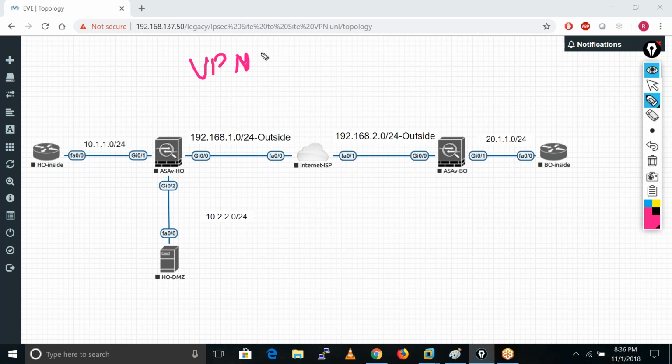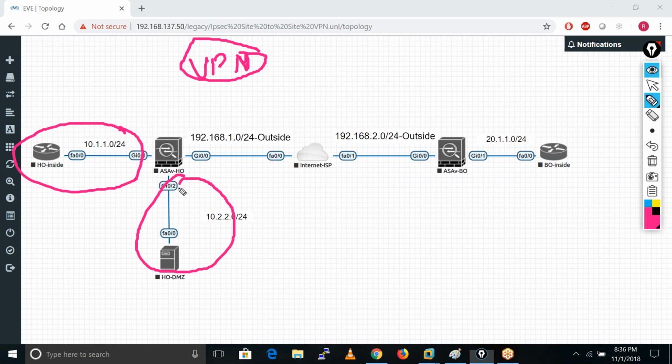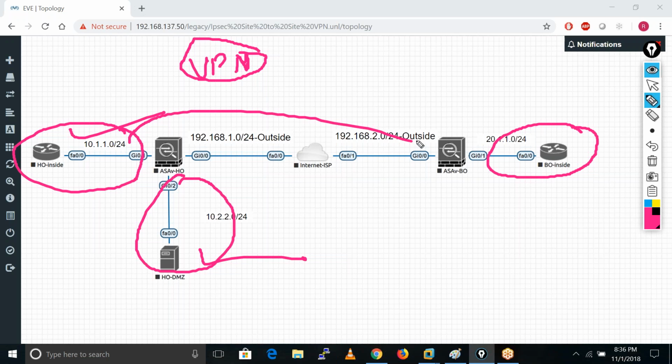Okay, we use this VPN technology to protect our communication happening with the branch offices. Okay, let's suppose we are having, this is our head office, this is our inside user network, this is our DMZ network, and these inside users want to communicate with our branch office users, this DMZ also, or vice versa, like branch office want to communicate with DMZ servers and inside users.